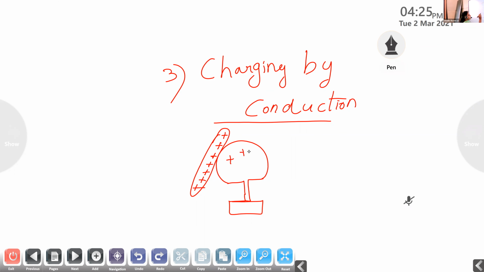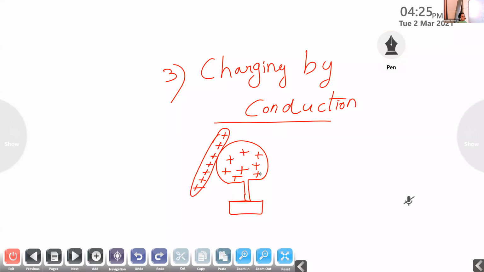So it becomes positive. Here both the bodies attain the same charge. That means if we want to charge the body with the same charge, we keep the uncharged body in contact with the charged body. This method of charging is known as charging by conduction.